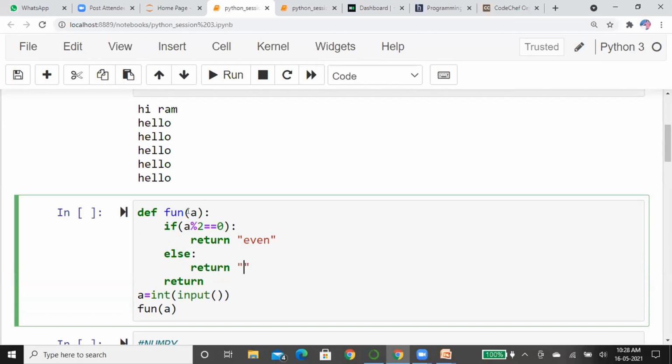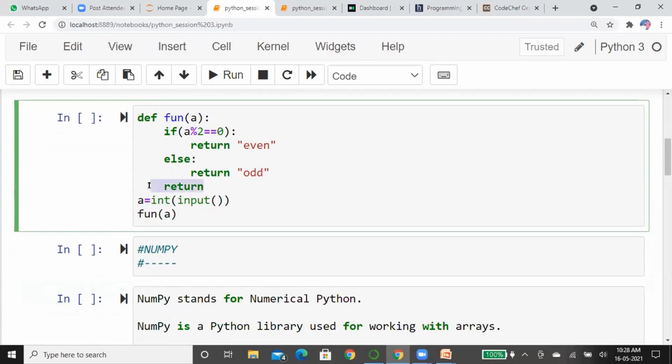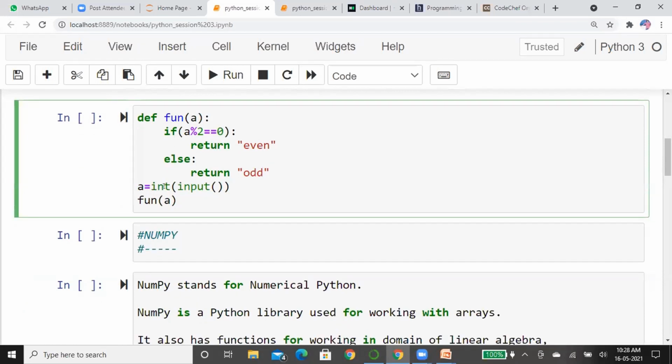Else, return odd. See here, in the function in this program, we are taking an input called integer and passing that integer into the function. After passing this function value, we are going to check an if condition. If a modulo 2 is equal to 0, then it is even. Else, otherwise it is odd.